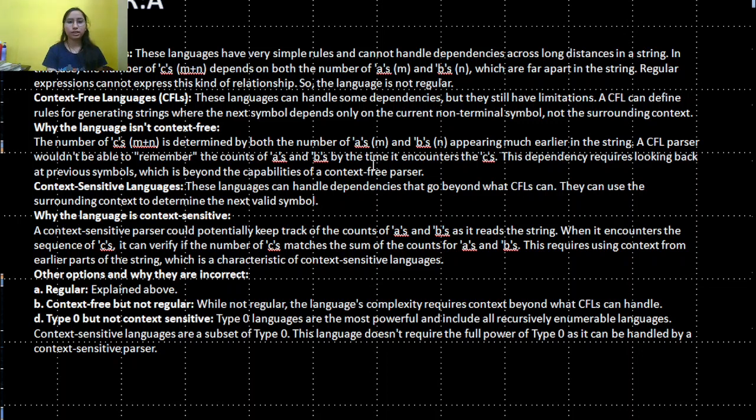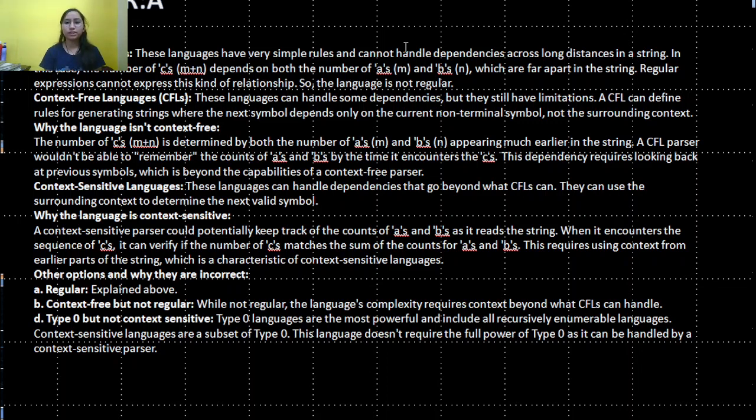So our answer is A, because this language has a very simple rule and cannot handle dependencies across long distance in a string. In this case, the number of c's, m plus n, depends on both the number of a's and b's, which are far apart in the string. Regular expression cannot express this kind of relationship, so the language is not regular.